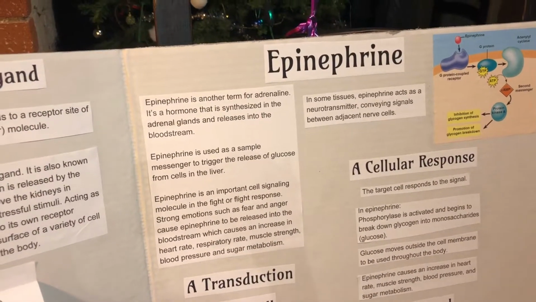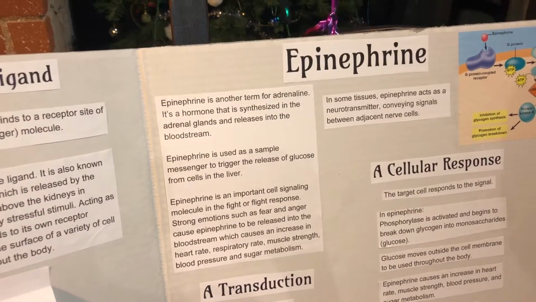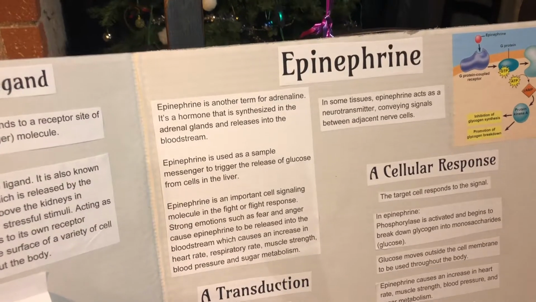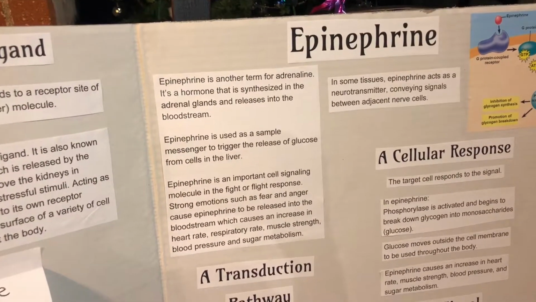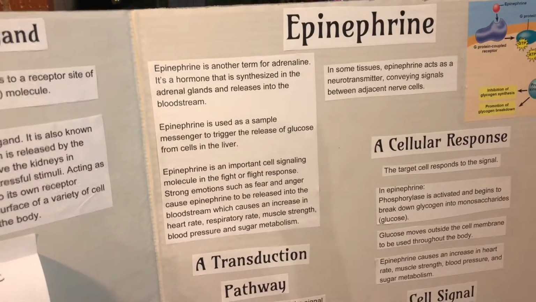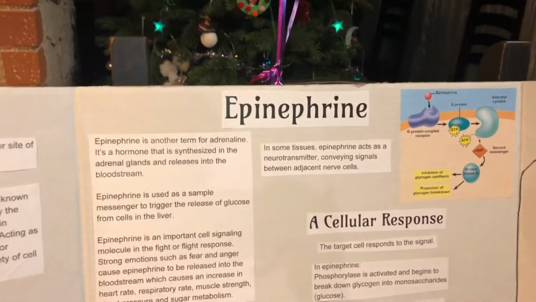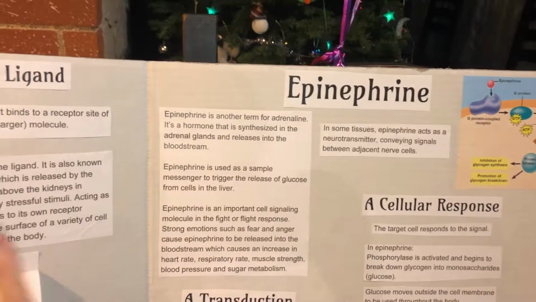Epinephrine is an important cell signaling molecule in the fight or flight response. Strong emotions such as fear and anger cause epinephrine to be released into the bloodstream, which causes an increase in heart rate, respiratory rate, muscle strength, blood pressure, and sugar metabolism. In some tissues, epinephrine acts as a neurotransmitter conveying signals between adjacent nerve cells.